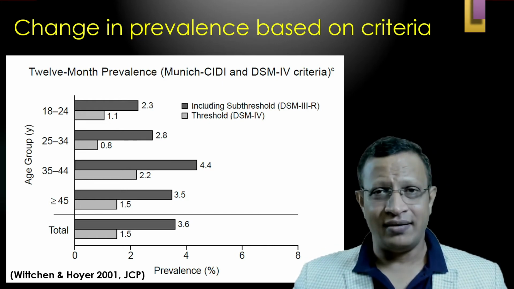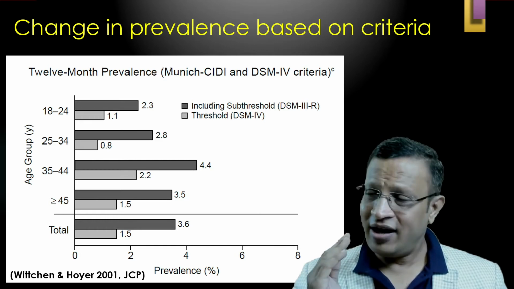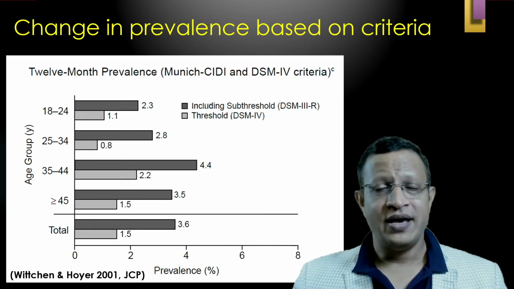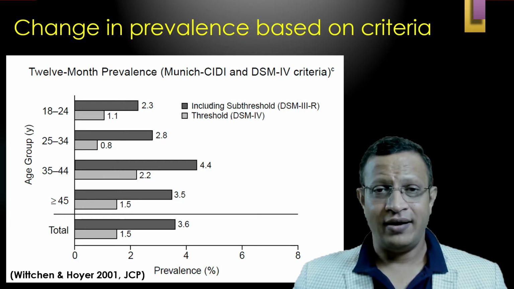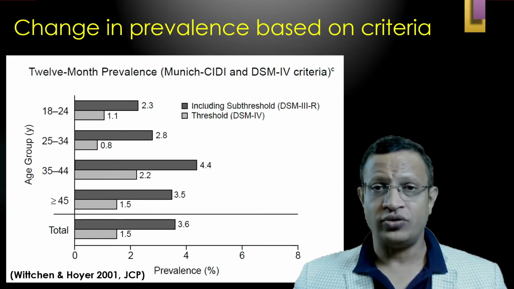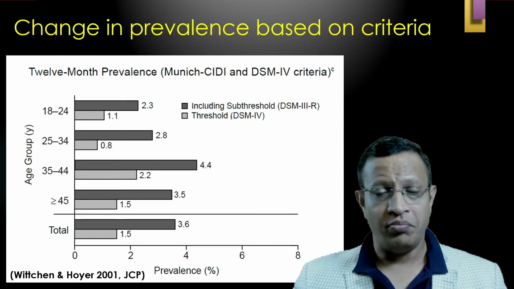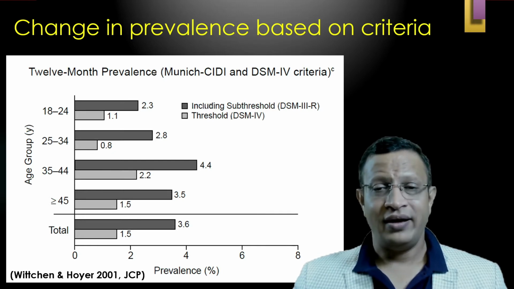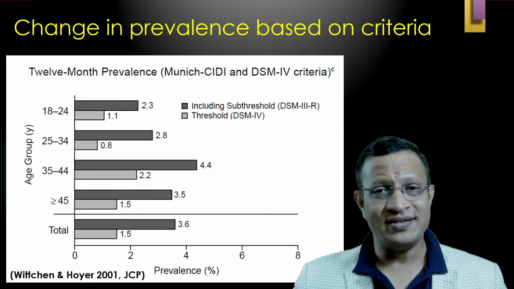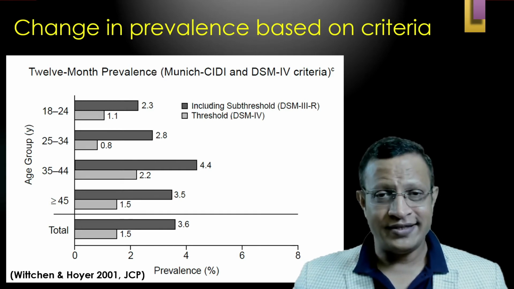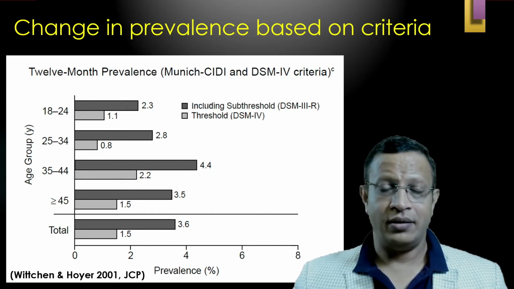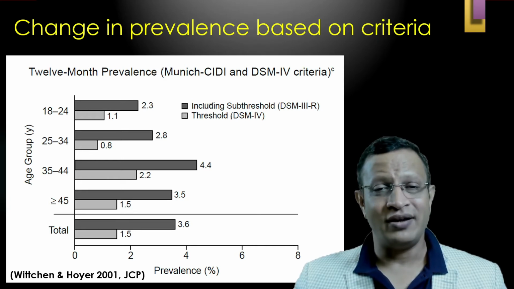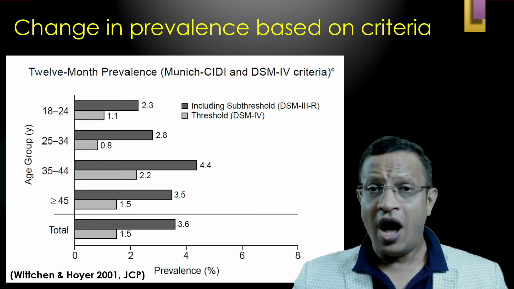You can see here DSM-3R versus DSM-4. Since DSM-3R was broader, the diagnosis was very high. DSM-4 being very narrow, and the number of symptoms being reduced, the prevalence became low. So the prevalence reduced.